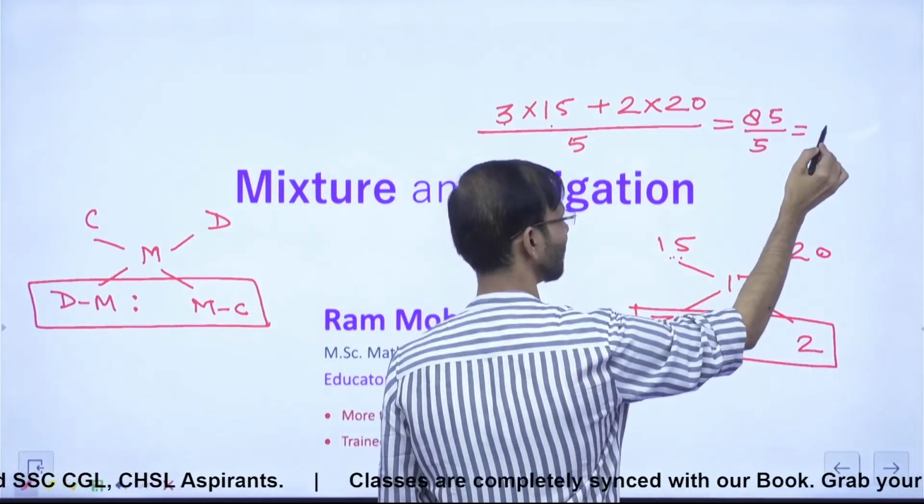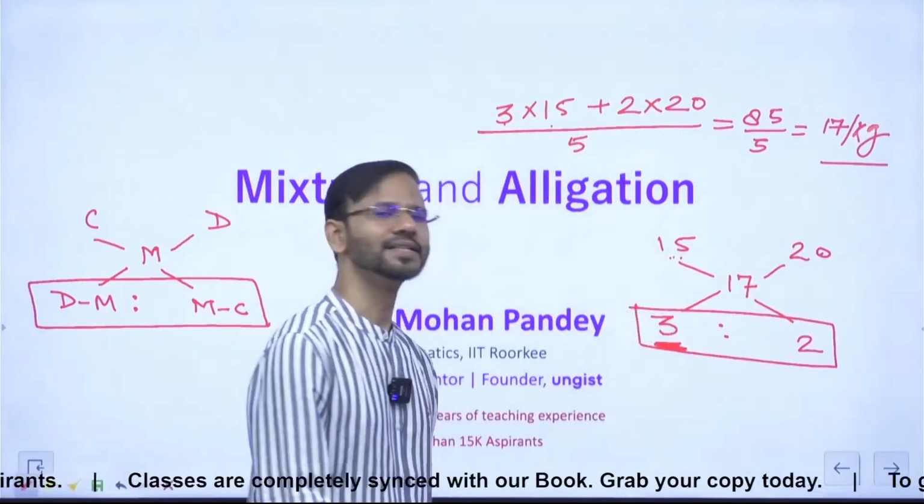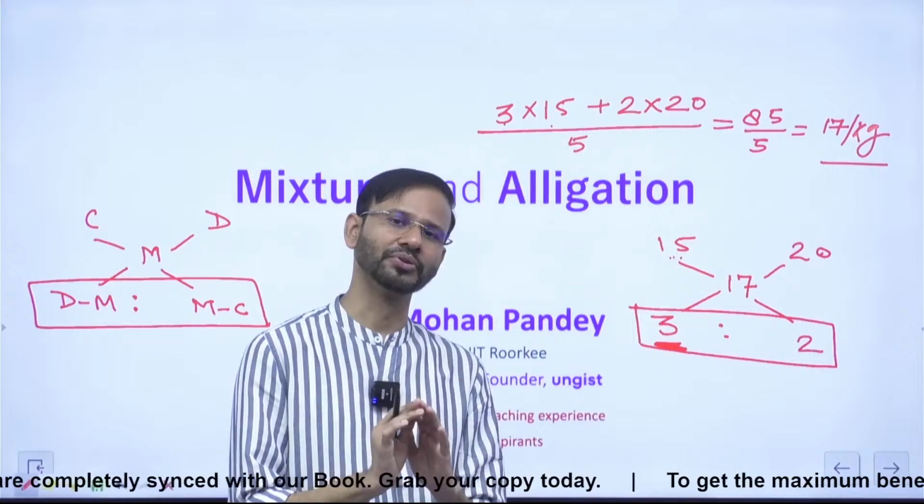85 divided by 5 will be what? 17 rupees per kg. Everyone, yes or no? Guys, is it clear? Right? So this is the process. And now let me tell you one more thing.